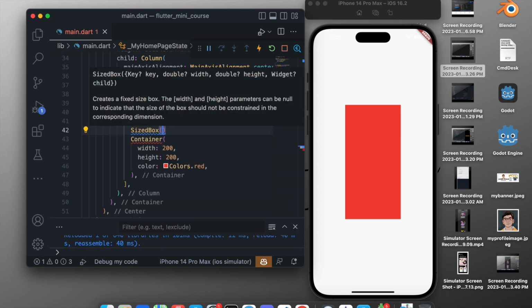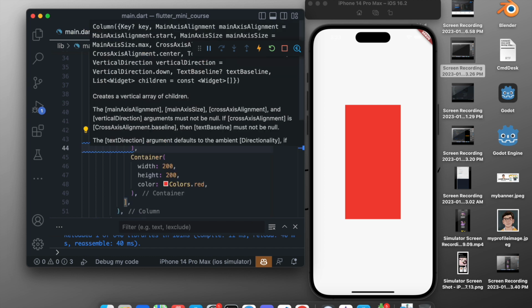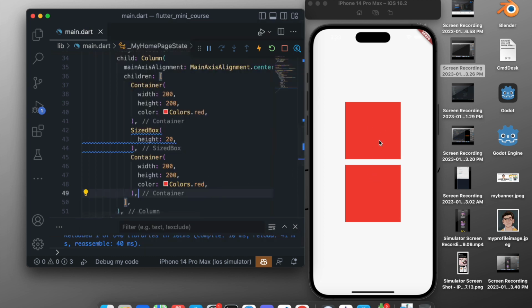So if we create a SizedBox of height 20, so we are giving a 20 height to the SizedBox, and if we add a comma, then you can see the two boxes are separated, and now we can see the two boxes clearly. So this is how you can add some widgets.